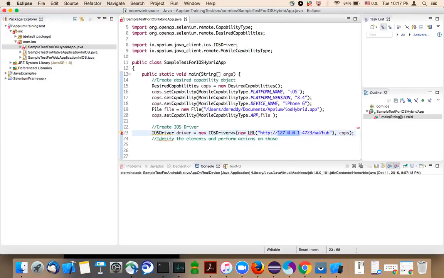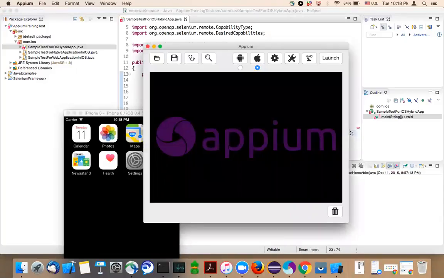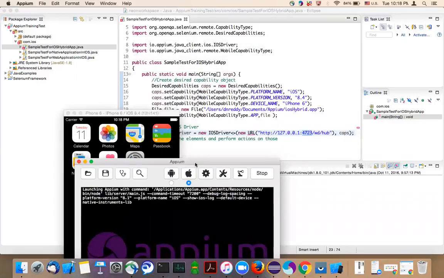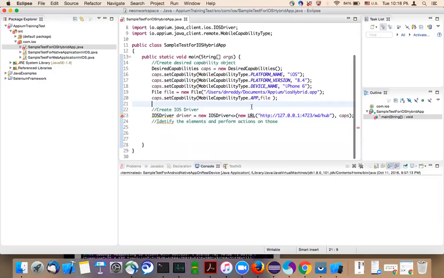So to represent localhost, we use 127.0.0.1, and the Appium server listener port is 4723. If you launch it, you are able to see the port of the Appium server. You can see that 4723, right? The same thing you need to give it here.